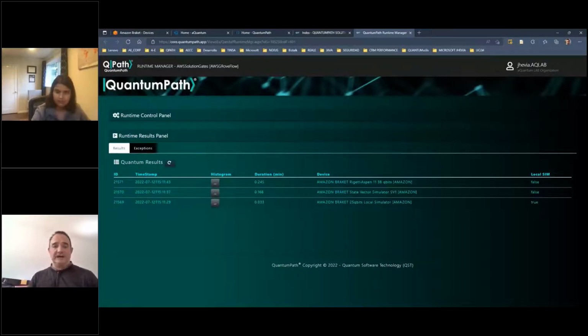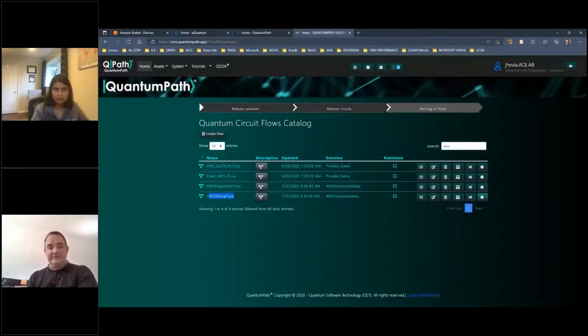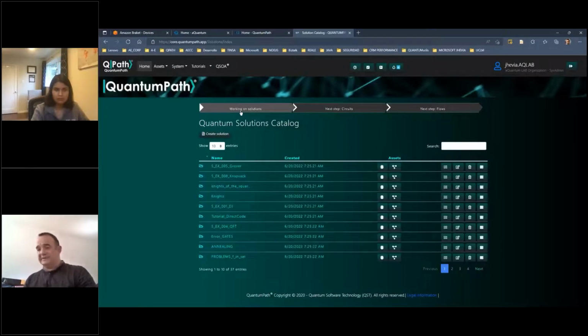All of these results are stored in the system forever. So if you want to recover some of these results, whatever you want, you can do that. This benefits, for example, the democratization of the access to the quantum machines, in order to not continuously be executing experiments in these machines. So to create a circuit, create a flow, and link to different technologies is as easy as you could see in this demonstration.